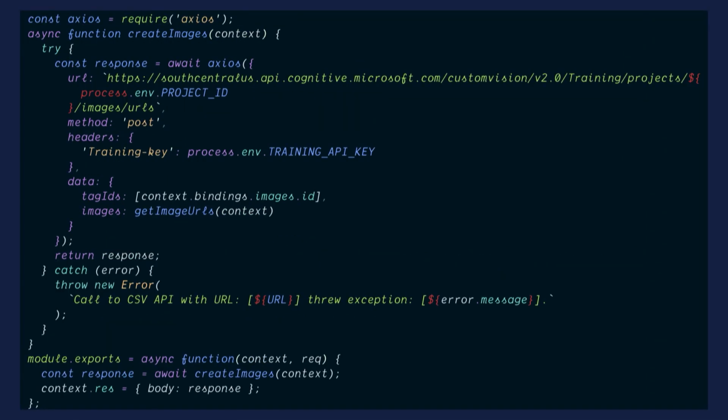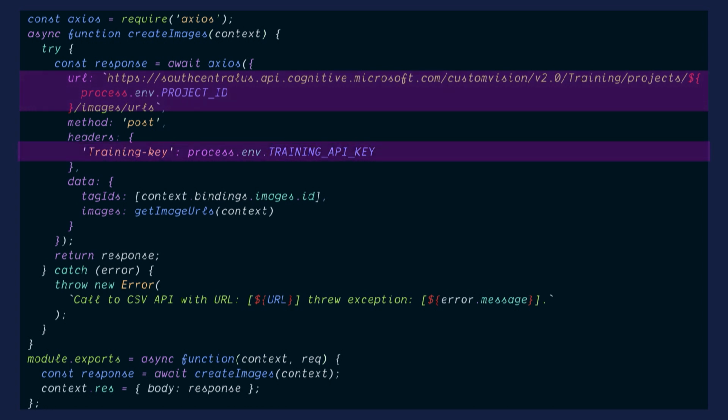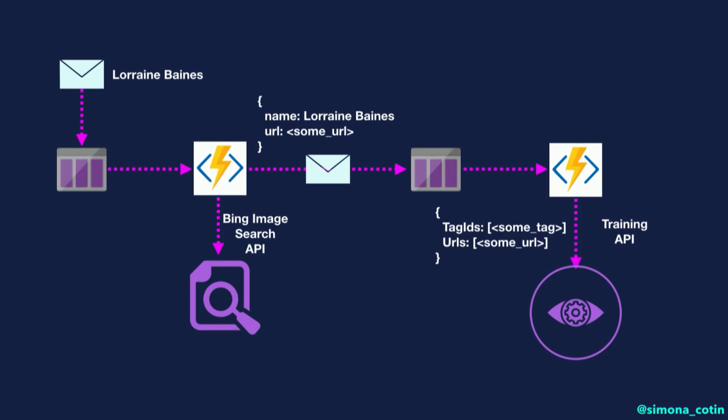And then in order to train our model, we do very similar things. We use the endpoint that we send the URLs to, and then we use an API key, and that's pretty much everything. We've automated ourselves out of a job.